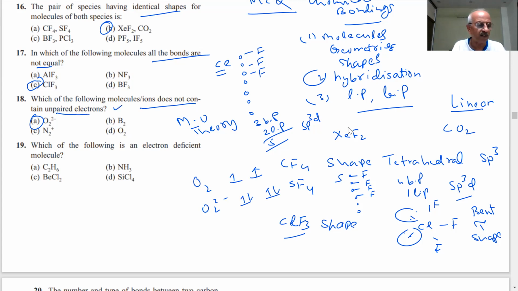Important questions are being asked again and again like this. Which of the following is an electron deficient molecule? C2H6, BeCl2, NH3, SiCl4.